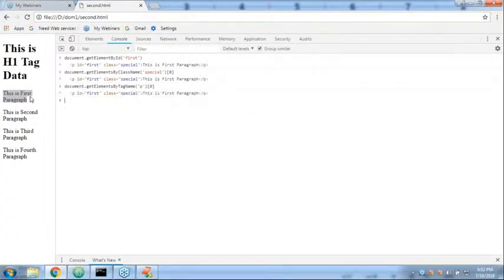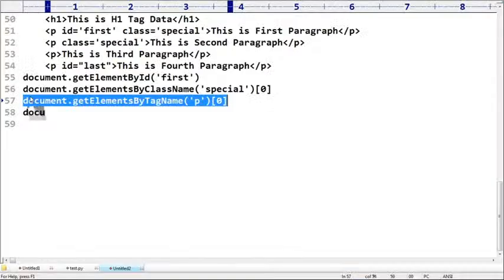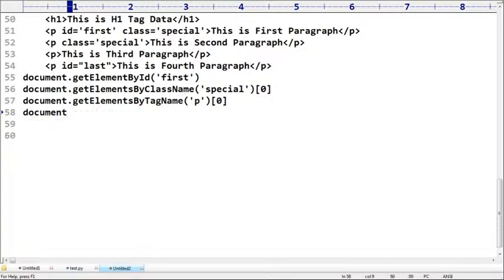Now have a look once. Am I getting the first paragraph or not? Yes, index 0 like this, right? So observe, just hands on how you can use all the methods. Next, document dot querySelector. Anyone, can you please tell the first paragraph, right? Hash symbol first. Is it valid or not? Yes, querySelector like this, right? Now perfectly it's going to provide the first paragraph only.